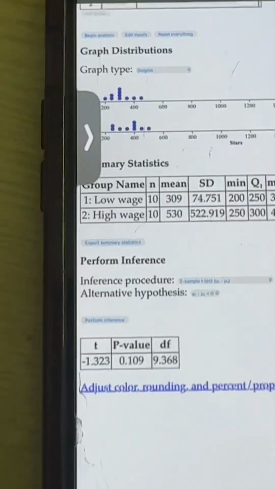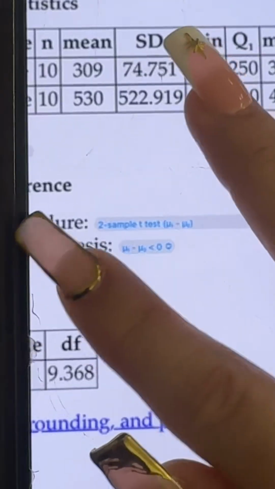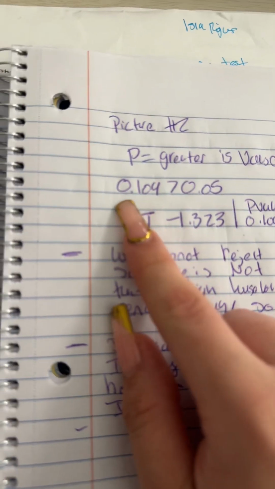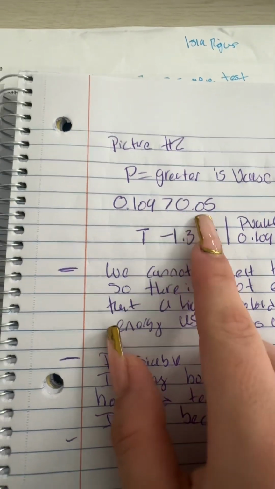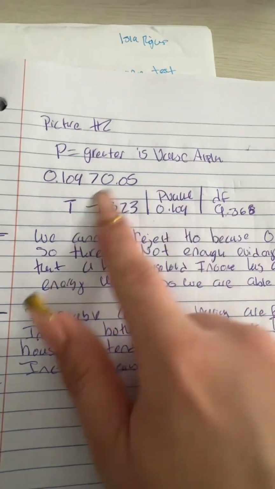I also performed inference, which is a 2T sample, and this is what I received over here, where the p-value is greater than the alpha, which is 0.109 or greater than 0.05. And this is my T sample, and the p-value and DF, this is what I received. Overall, we cannot reject H0 because the p-value is not less than 0.05, so there's not enough evidence to conclude that a high household income has a greater energy usage.